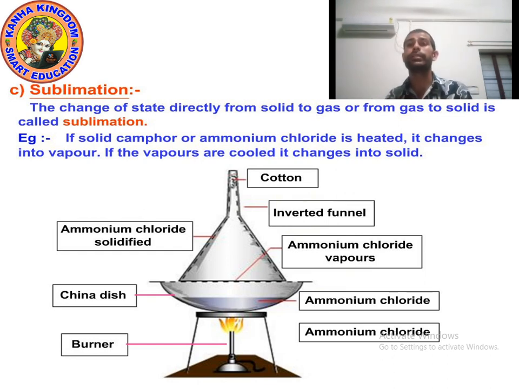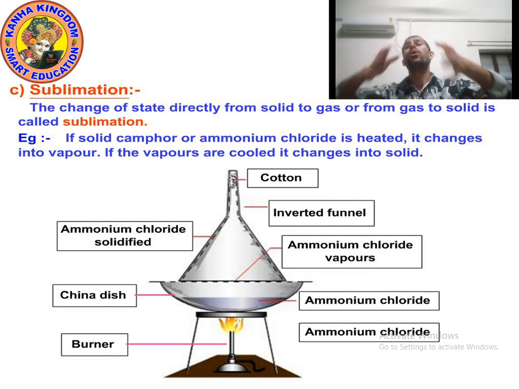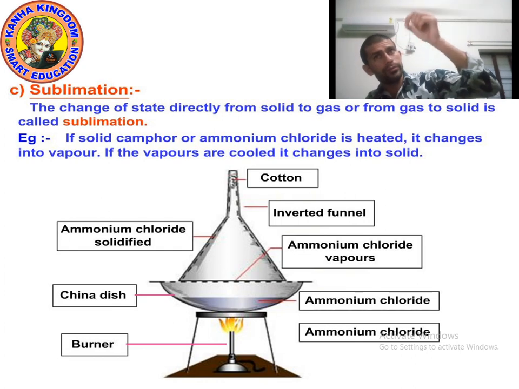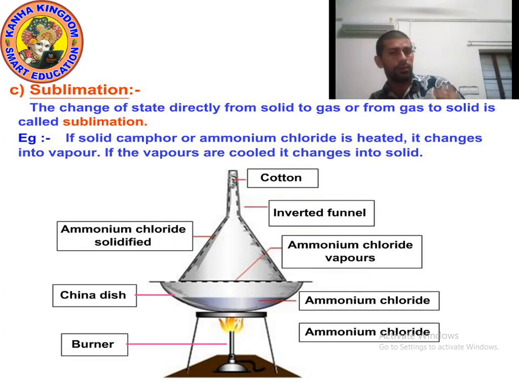Now start giving heat with the help of a burner. The burner will provide heat, meaning the burner is providing temperature. So what will you see? When you heat ammonium chloride, you can see vapor on the wall of the funnel. But you have already put cotton on the opening of the funnel, so vapor will not go outside.